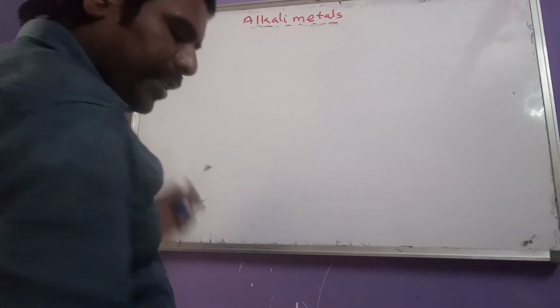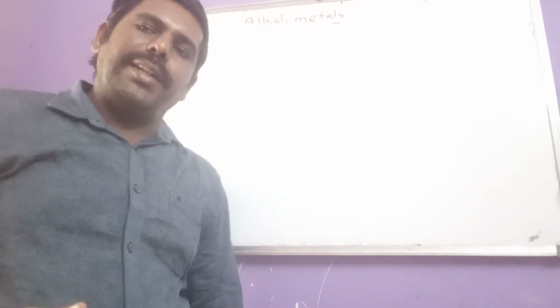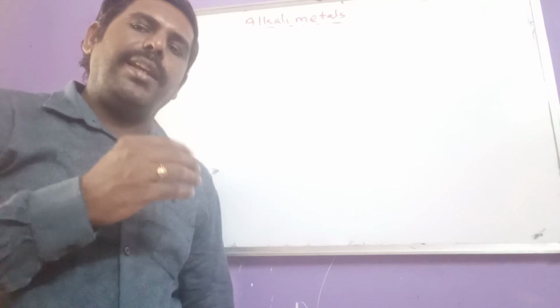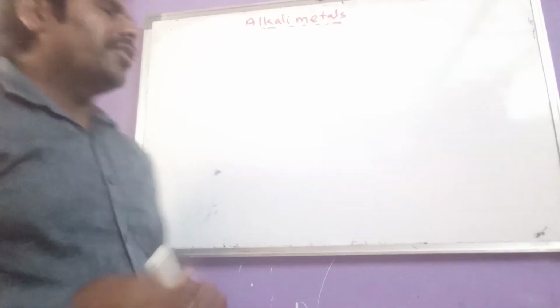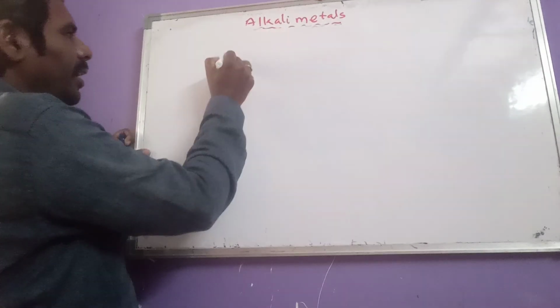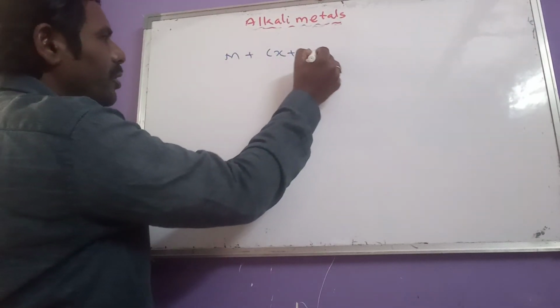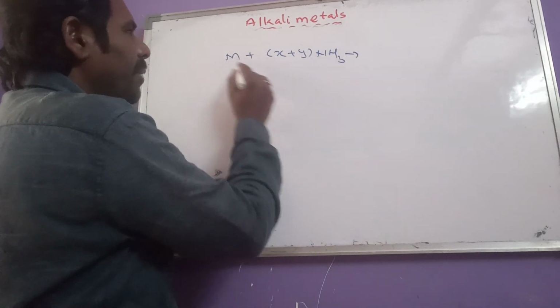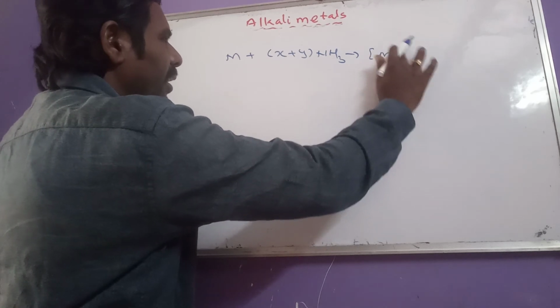After reducing nature, let us go for ammonia solution. That means alkali metals in ammonia solution. When an alkali metal is dissolved in ammonia solution, what do they give? The alkali metal loses an electron and forms a cation.